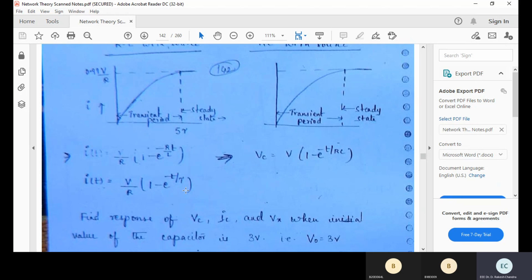In the initial state the inductor is an open circuit, and in the final state it acts like a short circuit, with maximum current flowing through it. Similarly, the capacitor initially is a short circuit, and finally it is an open circuit. That means maximum voltage is deposited across it.